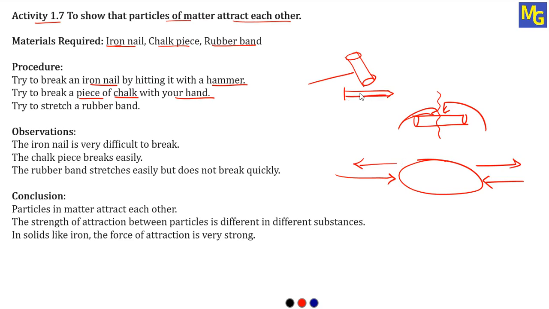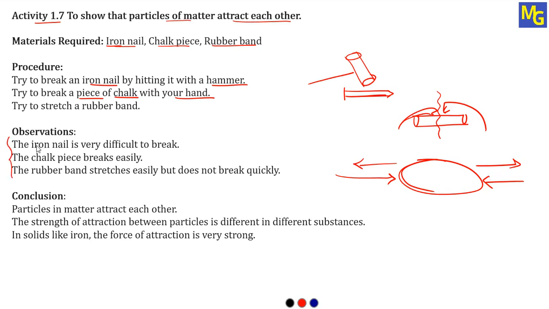Iron nail, what do you have to do? You have to hit it with a hammer. And in the case of chalk, hold the chalk in your hand and try to break it with your hand. Third one, hold the rubber band in your hand and try to stretch it. Pull it to the opposite sides and try to stretch it. So this is the procedure. What observations can we make based on this?